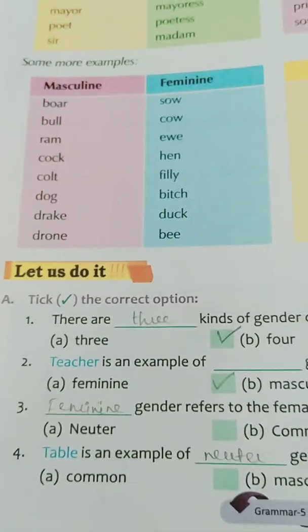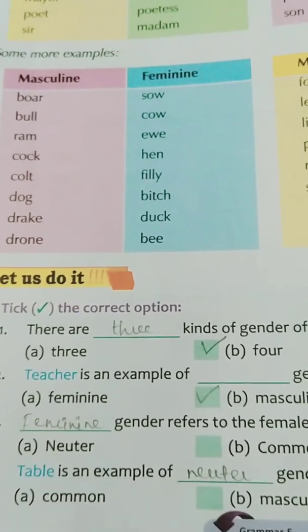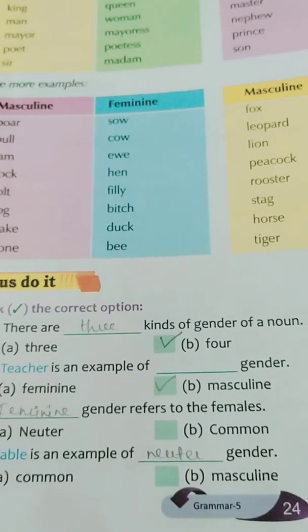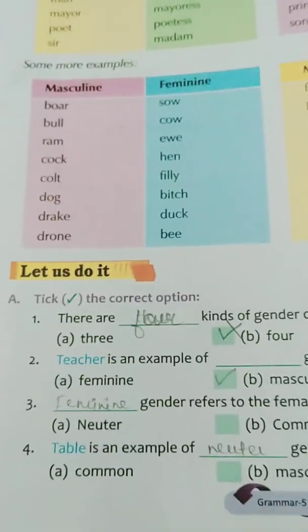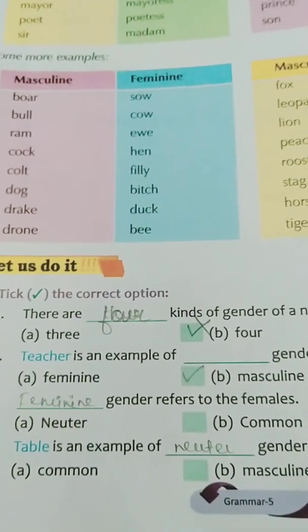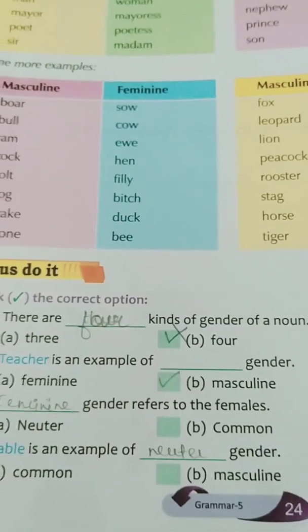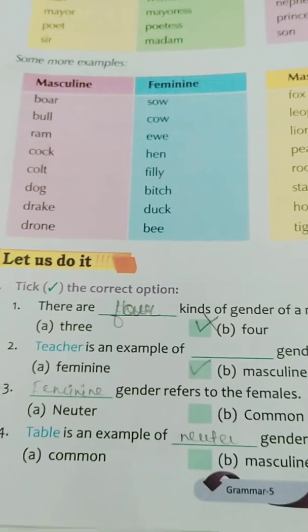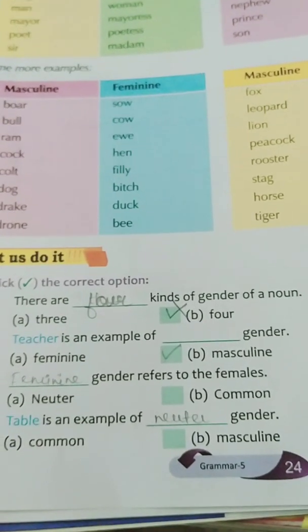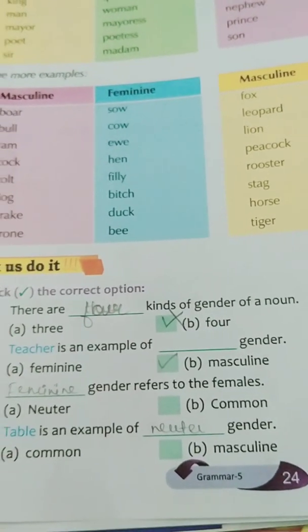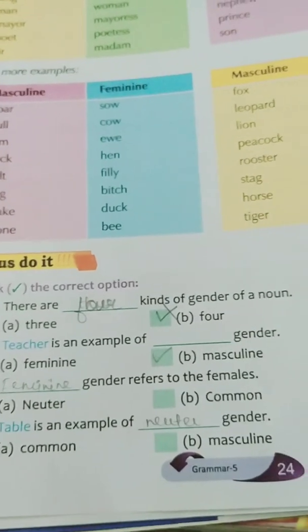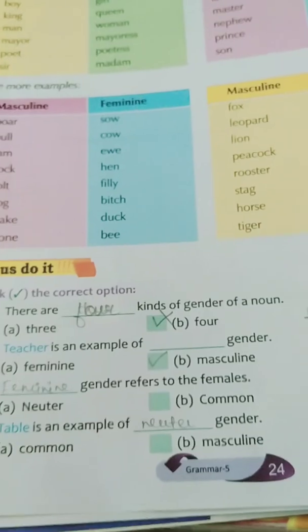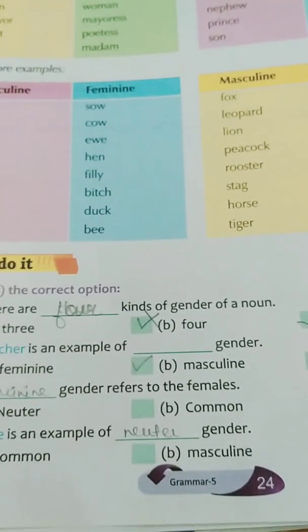Now doing this exercise, tick the correct option. First one, there are 3 kinds of gender of a noun. Sorry students, there are 4 kinds of genders of a noun. The second one, teacher is an example of feminine gender. Third one, feminine gender refers to the female. Table is an example of neuter gender because table is a non-living thing.